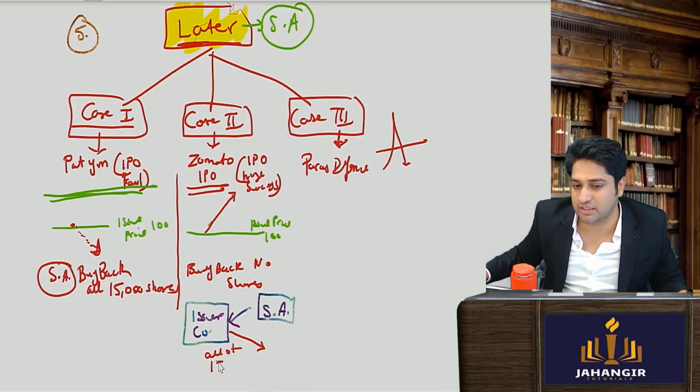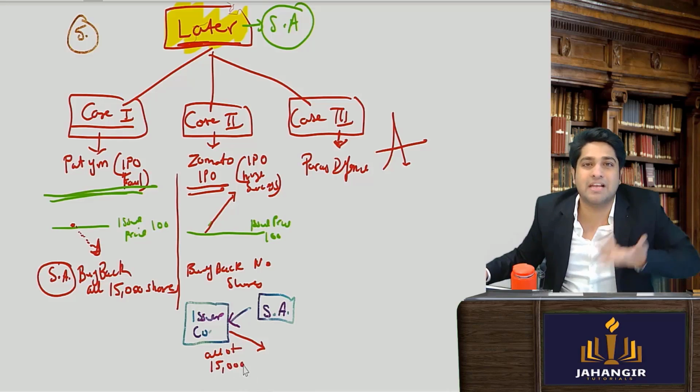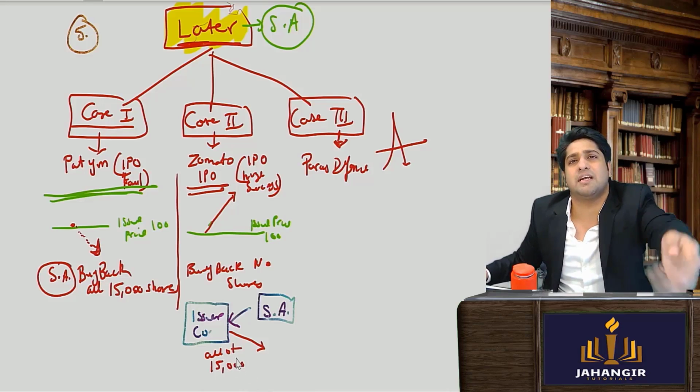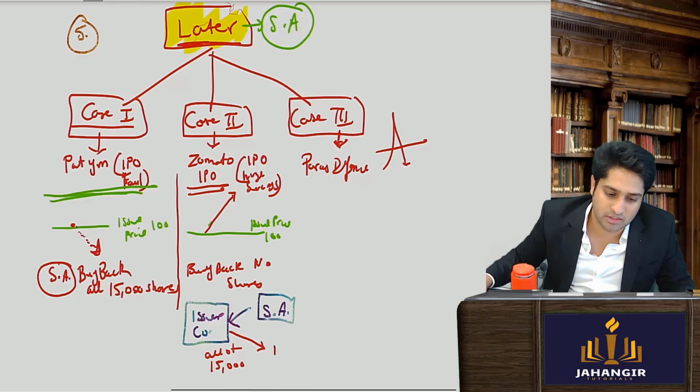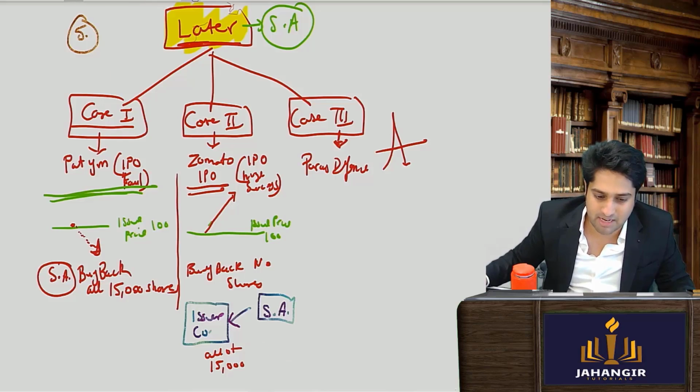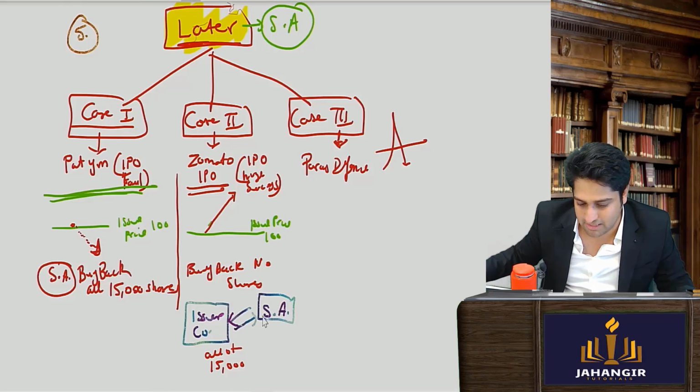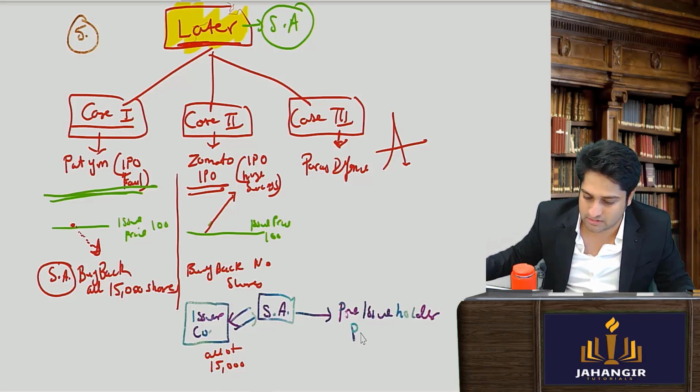Issuer can allot 15,000 shares additionally, yes or no? Company है, खुद के shares है, extra 15,000 निकाल के दे दो. So 15,000 shares will be given to the promoters or the pre-issue holders. Here, let's say it will be given to the stabilizing agent, and this stabilizing agent will then return it to the pre-issue holders, in this case promoters.